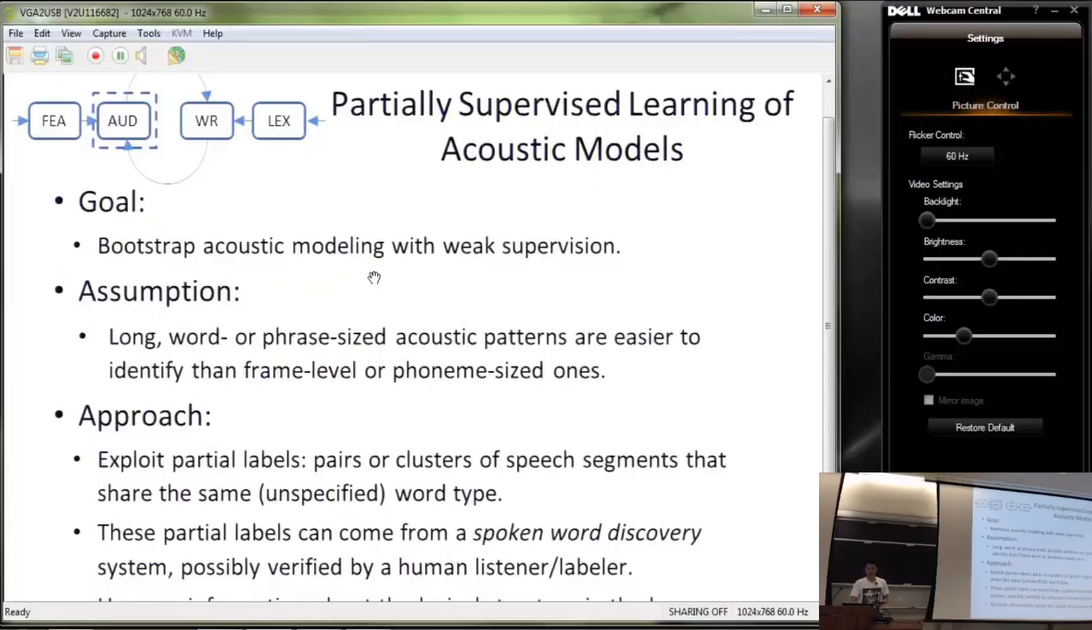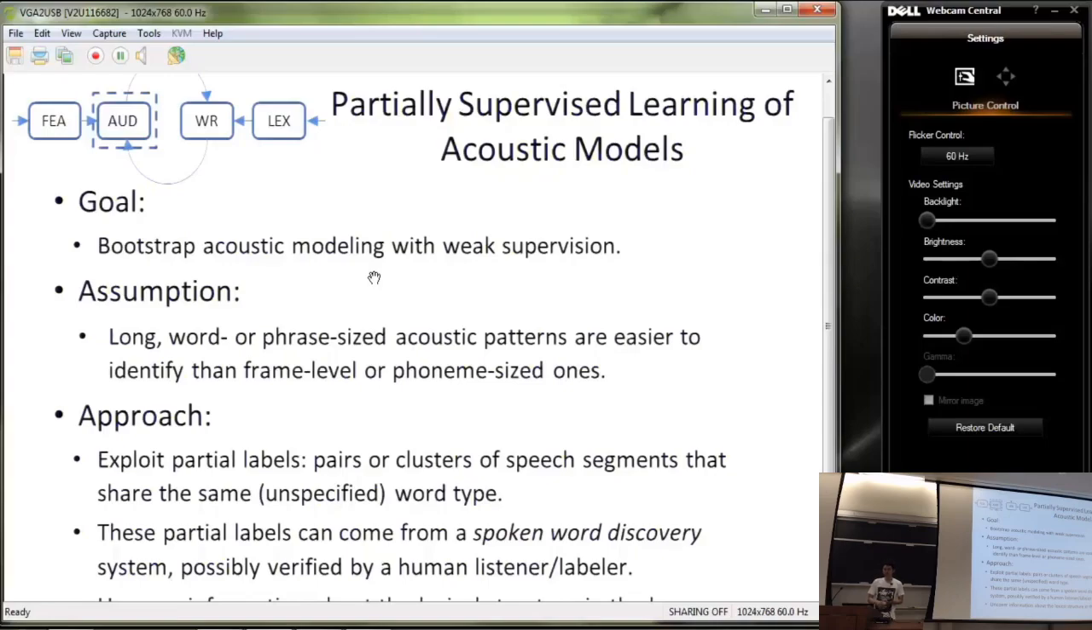Since we are in the condition of no transcribed speech and no pronunciation lexicons, we look for weak supervision. The goal here is to bootstrap acoustic modeling with weak supervision. We take the assumption that long word or phrase-sized acoustic patterns are easier to identify than frame-level or phoneme-sized ones. We are going to take the approach to exploit partial labels in the form of pairs or clusters of speech segments that share the same unspecified word type.